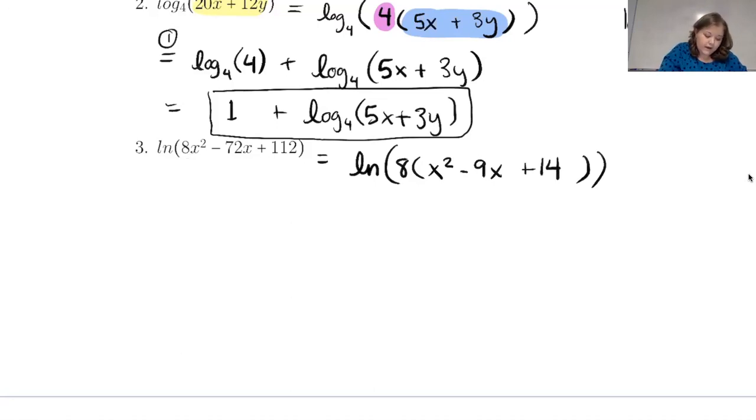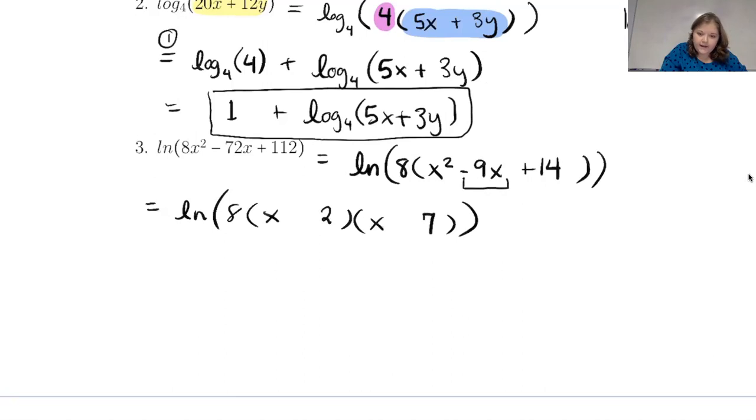And now this part can be factored a little bit further. So natural log, we're keeping that 8 on the outside, and now I'm going to factor this quadratic here. So x squared can be split into x and x. 14 is 2 times 7.